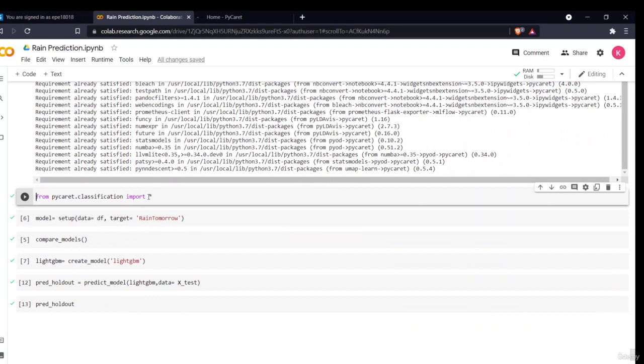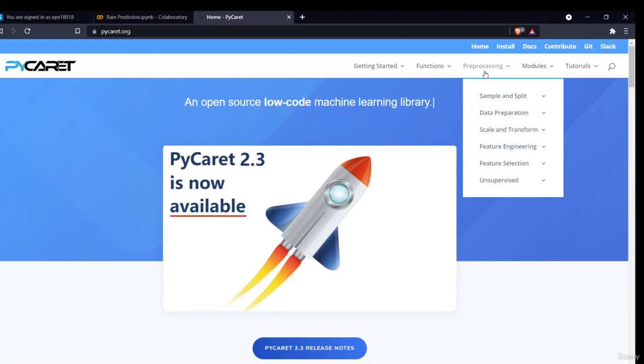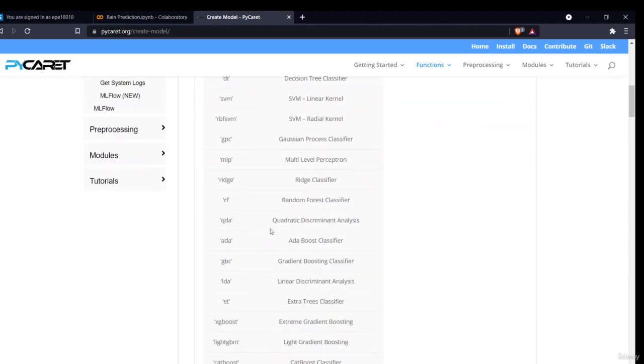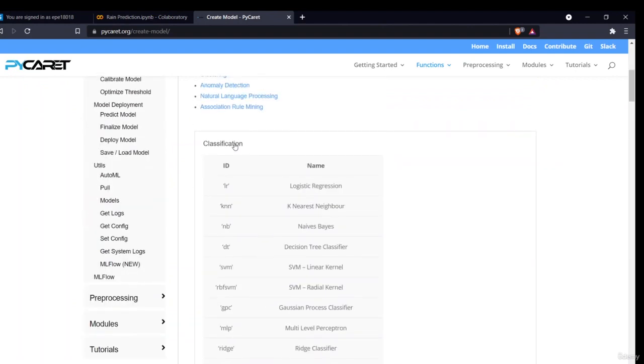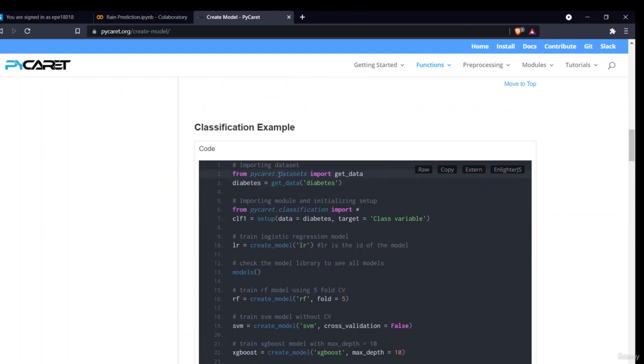So now I am writing from pycaret.classification import *. As I noted, this is a classification problem, so I am importing all the functions present in PyCaret classification into my environment. As you can see on the site, there are initialize, setup, comparing models, create model, tune model. There is also regression and anomaly detection, but this is classification, the one we have to use.